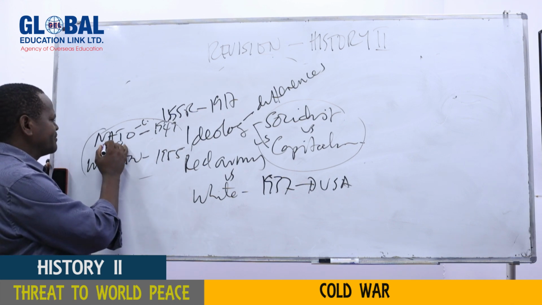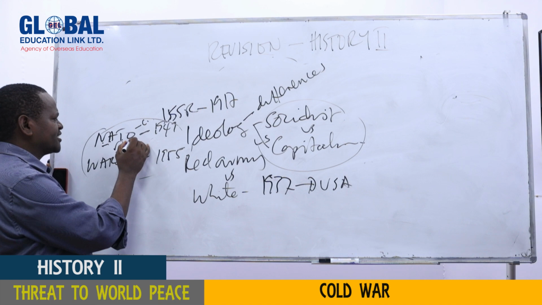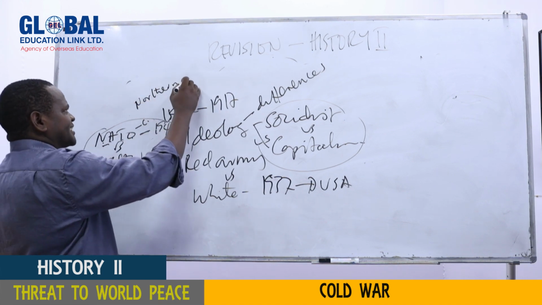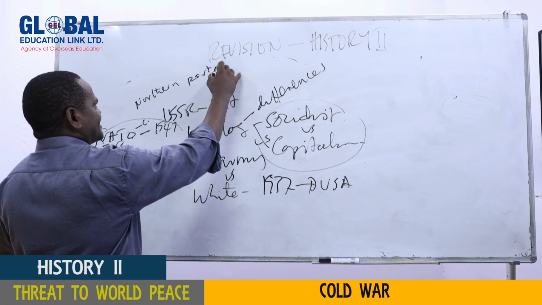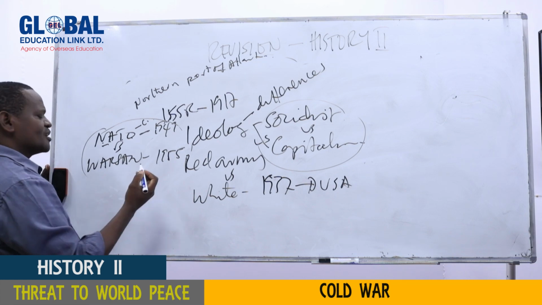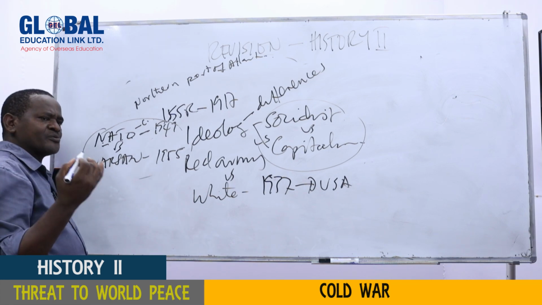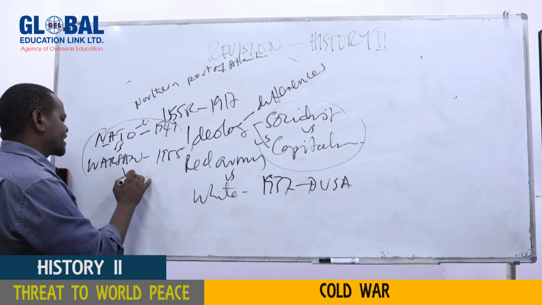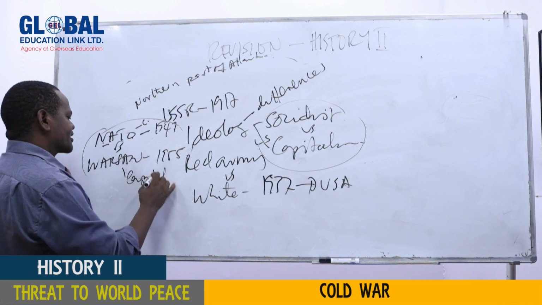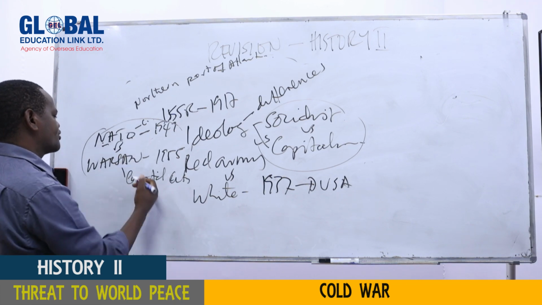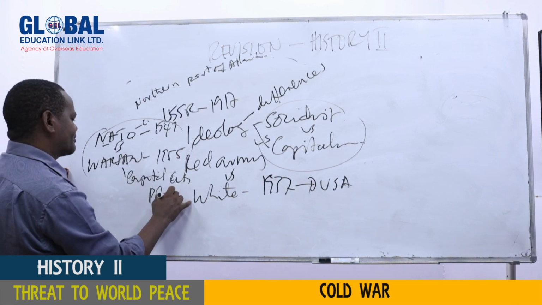This one was called NATO, meaning the North Atlantic Treaty Organization, because it included the countries of the northern part of the Atlantic. And Warsaw Pact was called Warsaw because the treaty which established this military organization was signed at Warsaw, the capital city of Poland. That's the way they came to have these 2 military organizations, my dear students.